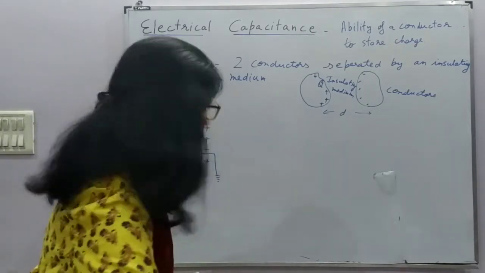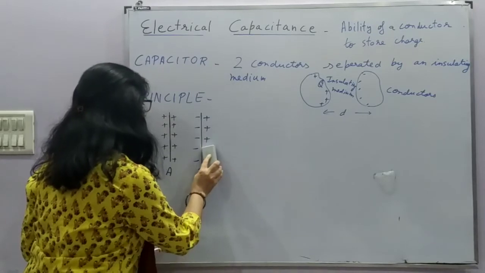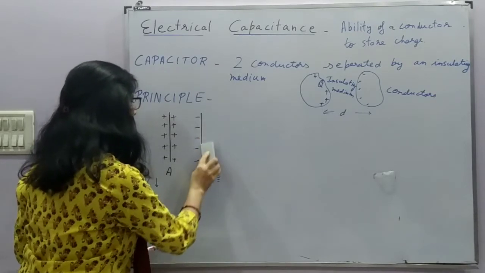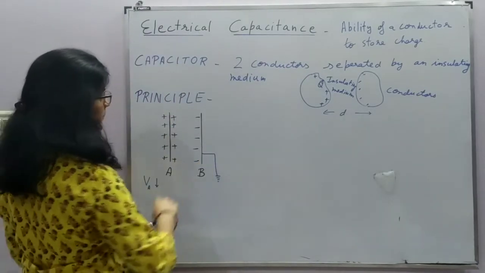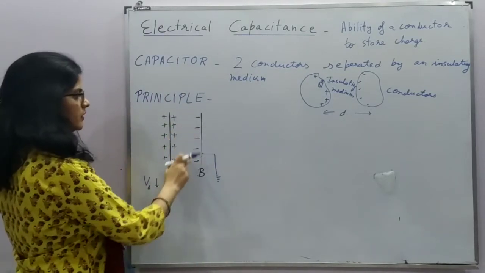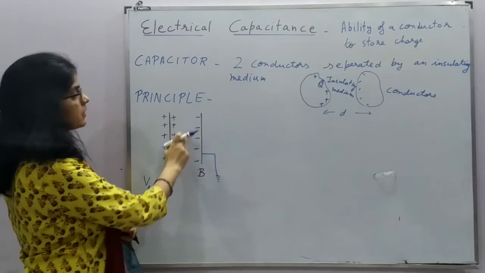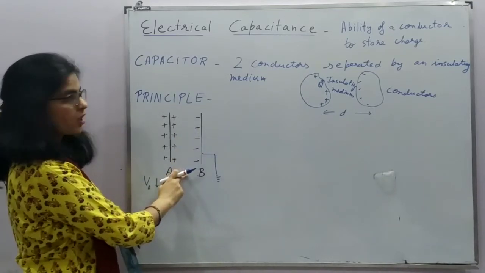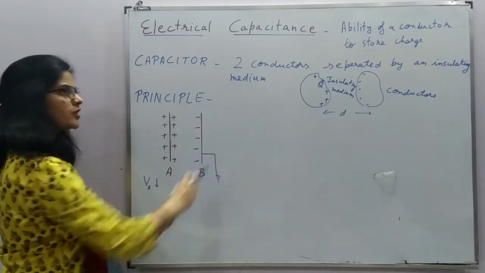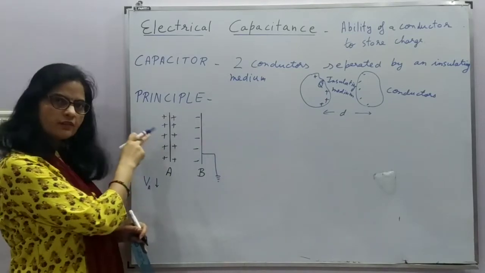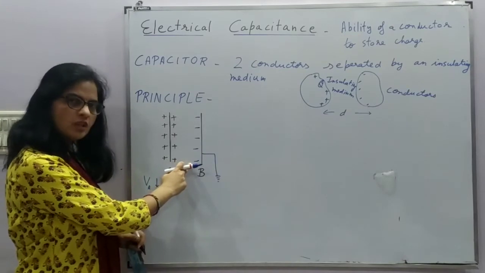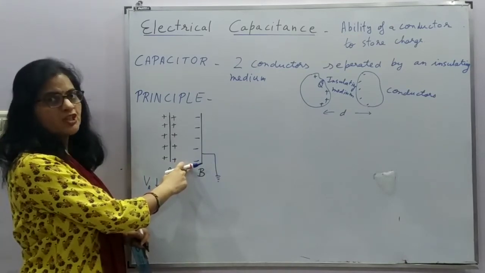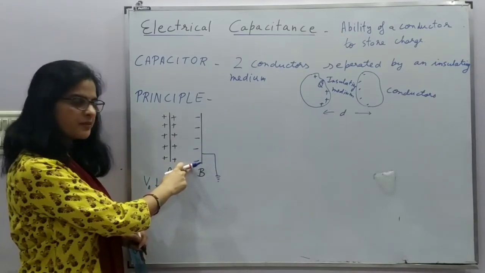Now consider another case where in the second step we are earthing it. So if we earth it, what will happen? That this positive charge will flow down towards earth, and now the only thing which remains here is the negative charge. That positive charge was helping in the increment of the potential. This was resulting in decrement of the potential because potential is a scalar quantity and it is algebraically added.